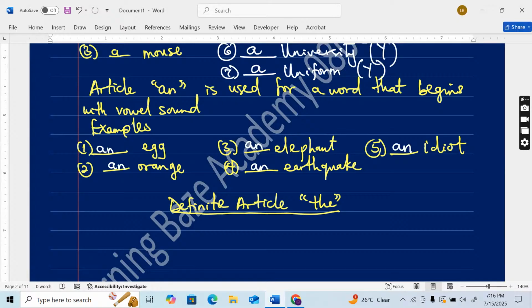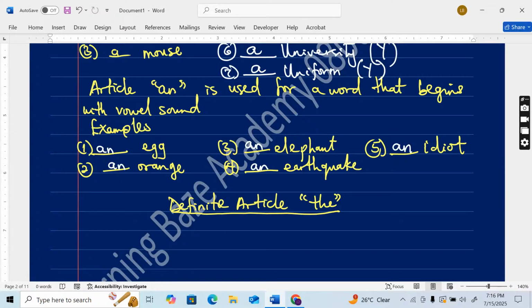But if I say, give me a pen, it means just pick any pen out of many other pens, give me one pen. That is the meaning of give me a pen. So it's from among what we don't know. Now, when we say give me the pen, it means I am definite. I'm saying you should give me a particular pen which you know and which I know.